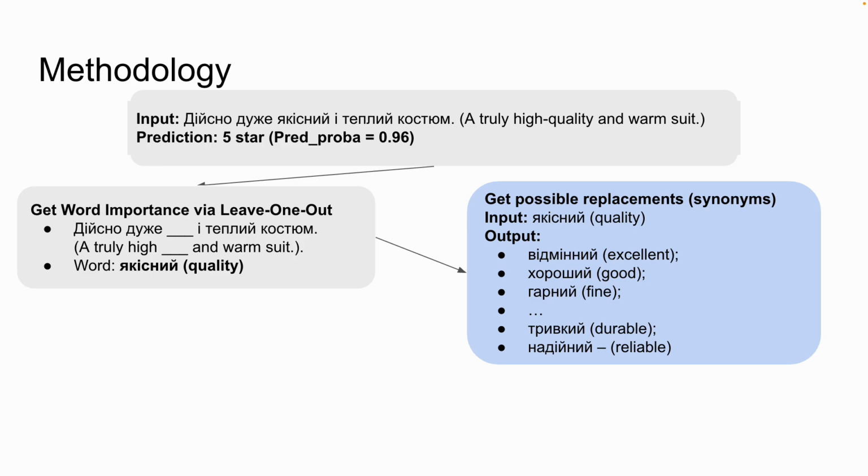The second step is to get all the possible replacements. So we give as input our word, якісний, quality, and we want to get all the synonyms: відмінний, хороший, гарний, тривкий, and so on.